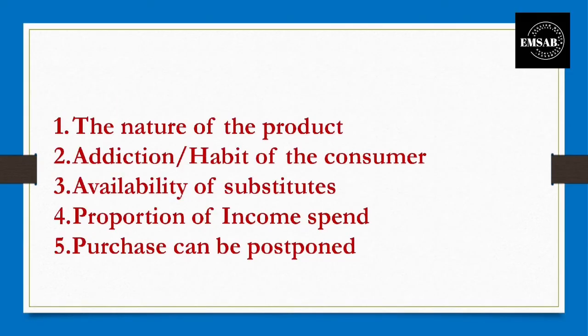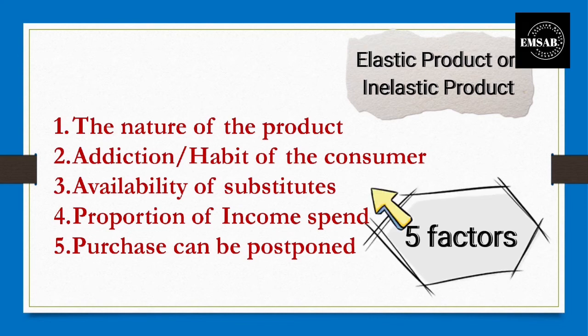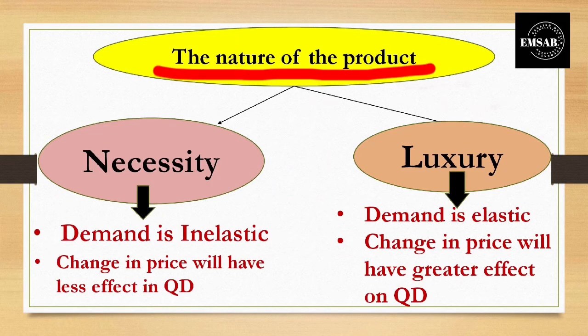Here we will learn how to determine whether a product is an elastic product or an inelastic product. It can be determined by 5 factors: the nature of the product, addiction or habit of the consumer, availability of substitutes, proportion of the income spent, and purchase that can be postponed. The nature of the product.